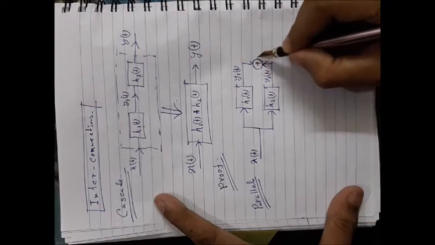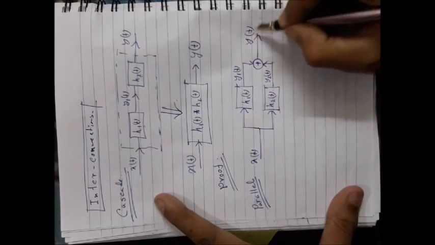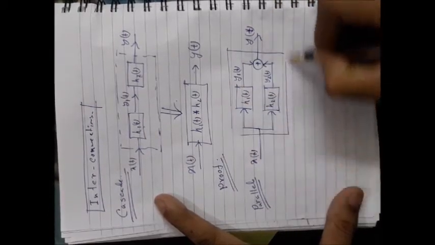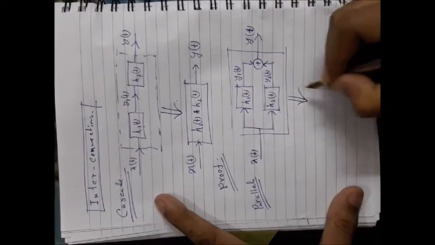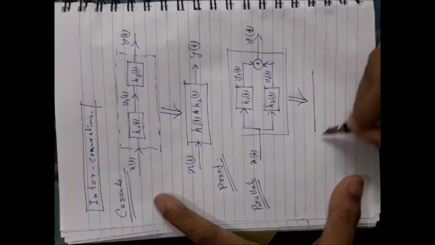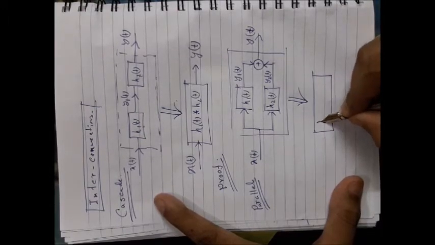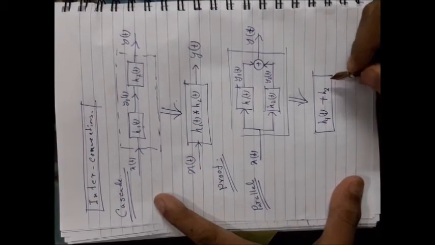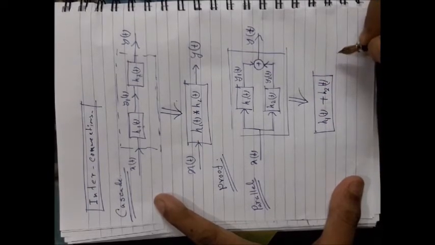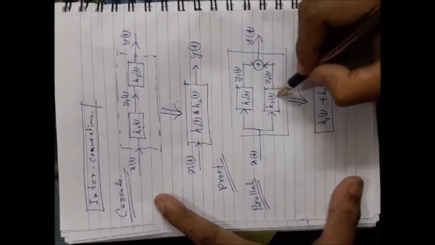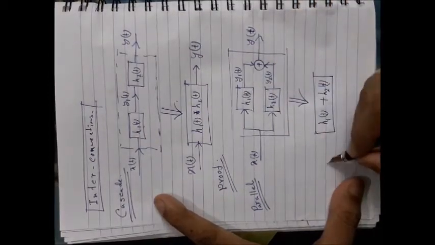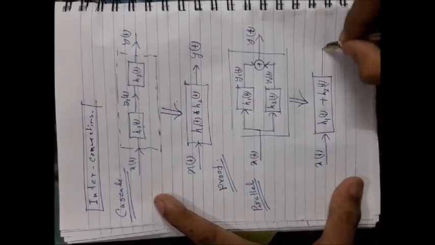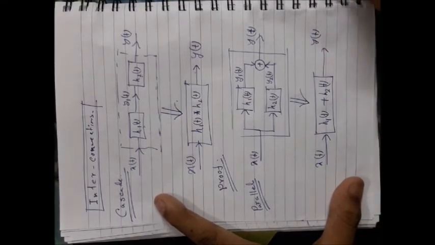Now add them and you can get the ultimate output. This particular parallel system can be equivalently represented by a system which has the impulse response which is the addition of the impulse responses of the individual systems, that will behave in the same way. That means if you provide the same input the output will be the same.